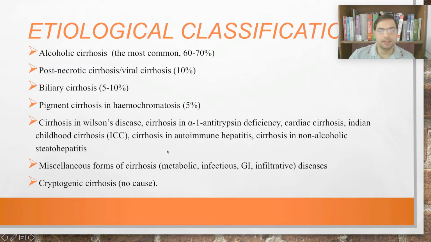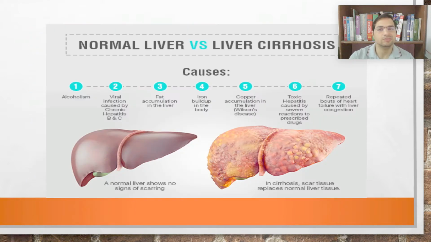And there are certain other cirrhosis types like metabolic, infectious cirrhosis, and cirrhosis due to GI infiltrations, other infiltrative diseases like amyloidosis and all those things, right? And then we have cryptogenic cirrhosis, because of no cause, sometimes the liver goes into cirrhosis. So these are the causes, some of the causes, right?